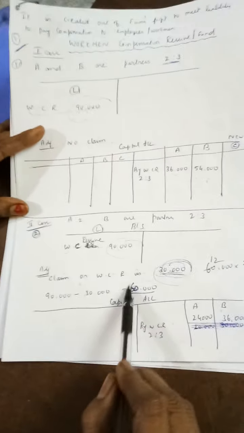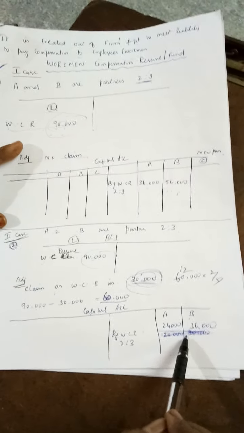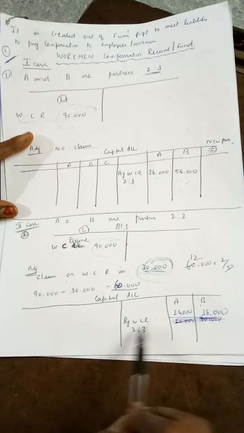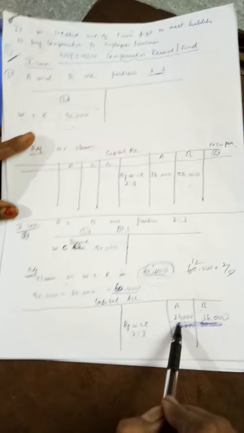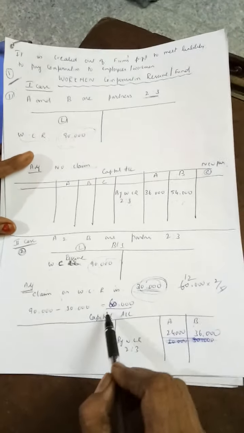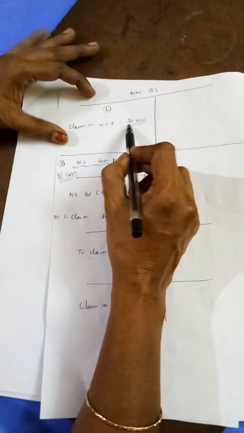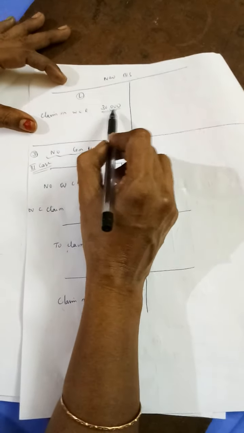So what you are supposed to do: from the 90,000, subtract 30,000. What is remaining? 60,000. This 60,000 should be distributed to the old partners in the old ratio, that is 2:3. If you distribute, it will give 24,000 and 36,000. And the claim is 30,000. This 30,000 should be shown on the liability side as a liability, compensation claim, in the new balance sheet.